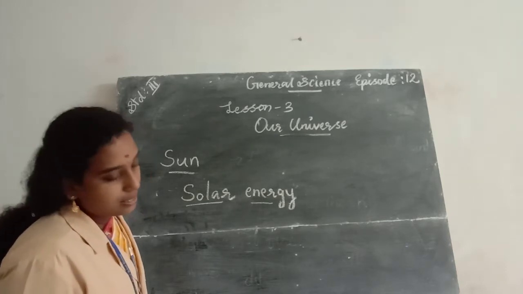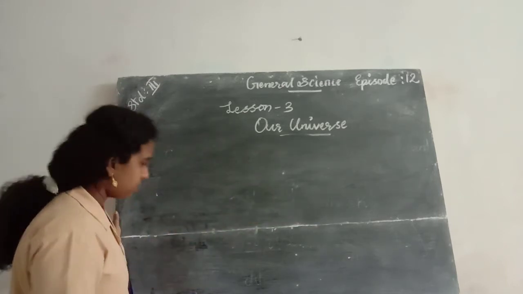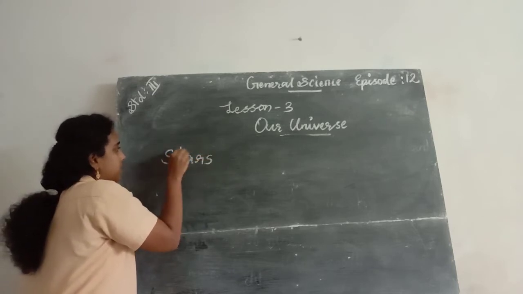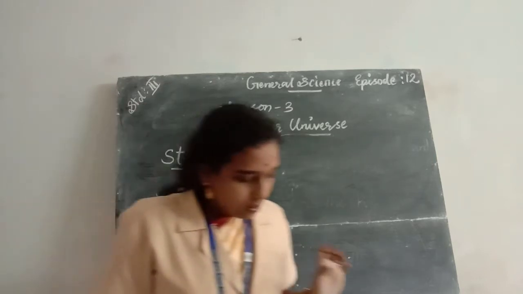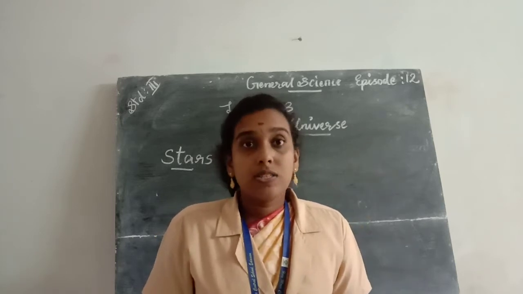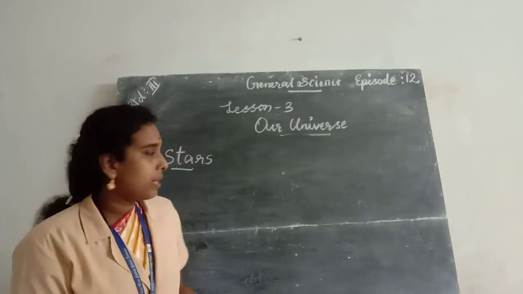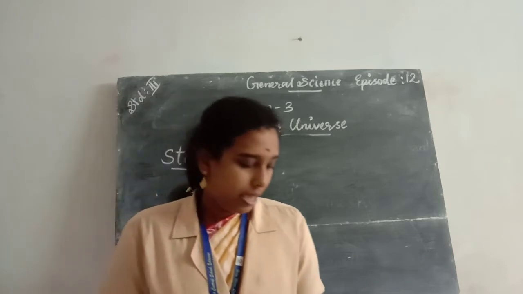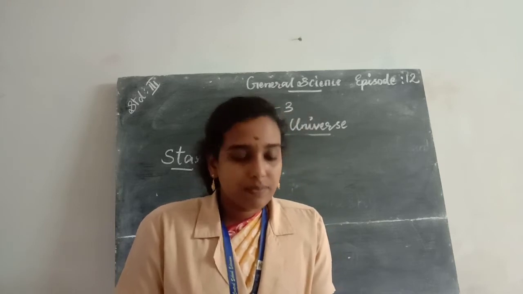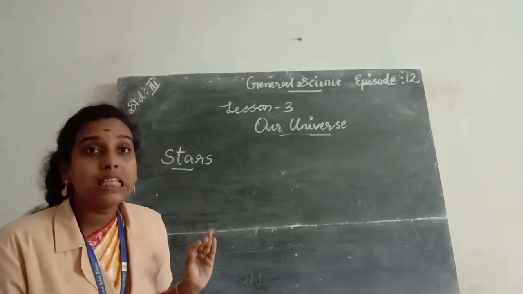Then the next one is stars. S-T-A-R-S, stars. Stars give beauty to the night sky. We have also seen the stars shining in the sky. We all have grown up admiring the beauty of stars shining in the night sky. On a clear night, there are millions of stars visible in the night sky, and stars seem to be very small.